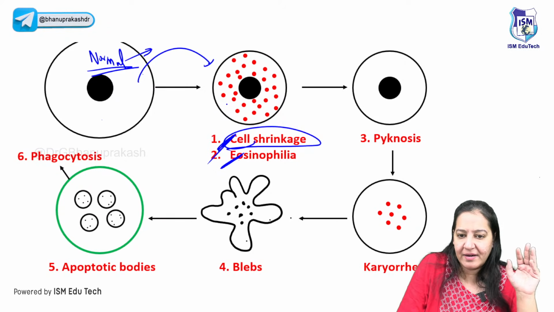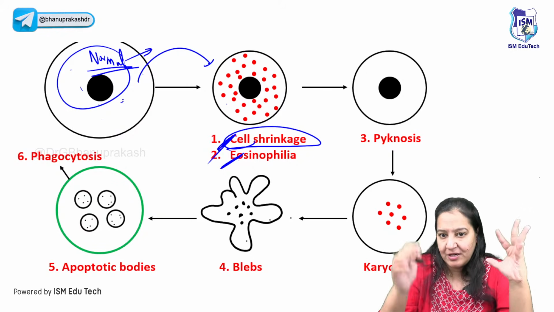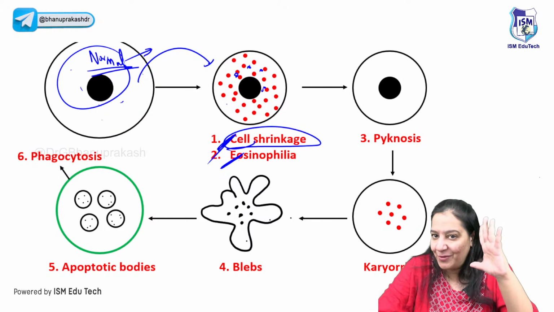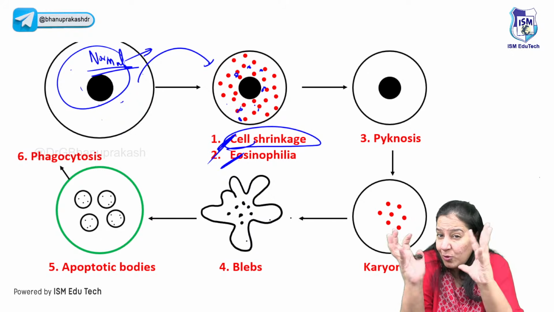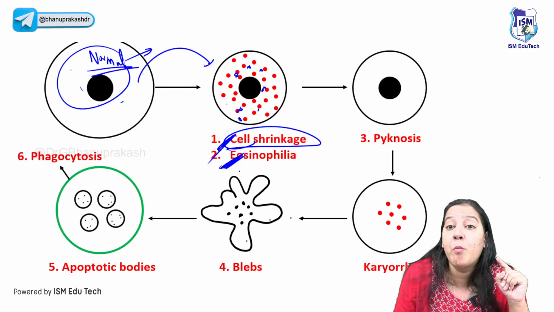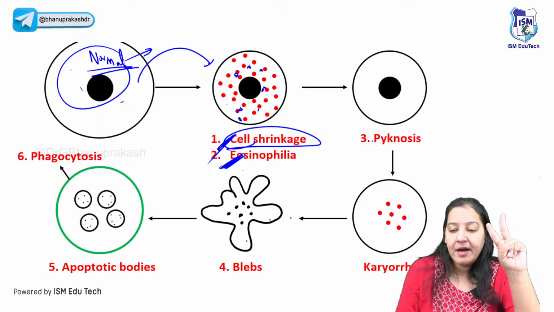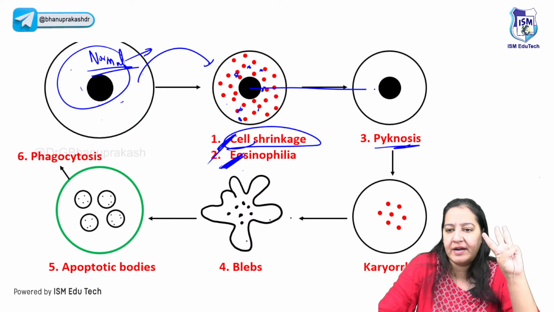See the cytoplasm here, because the cell is shrinking now. So all the organelles come closer. So all the mitochondria, ribosomes, endoplasmic reticulum, they come closer, closer, closer. Because there is less space now, the cell will look more pink. So that's why eosinophilia. You got my point. The second thing. The third thing, the nucleus gets condensed.